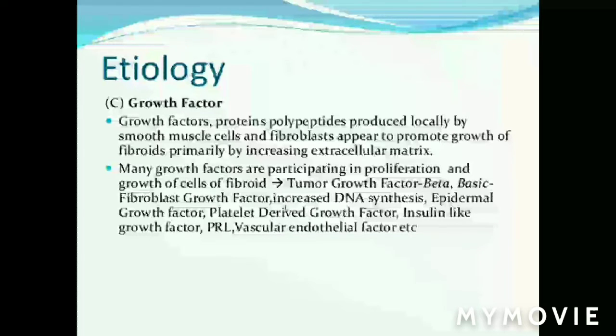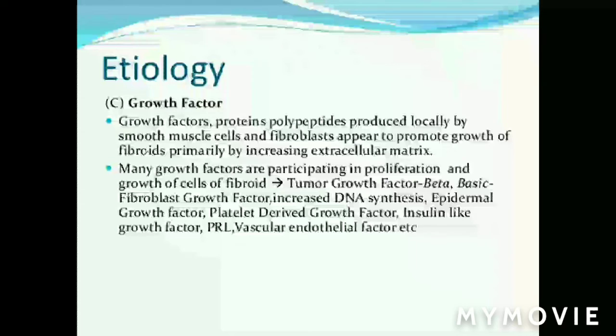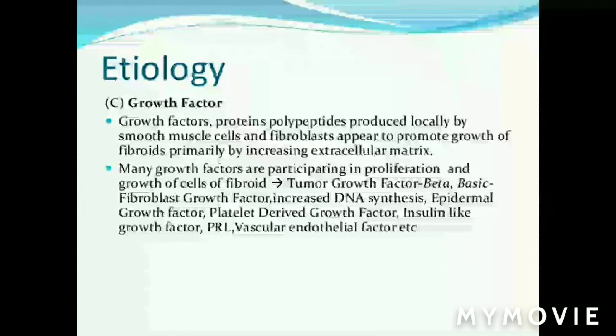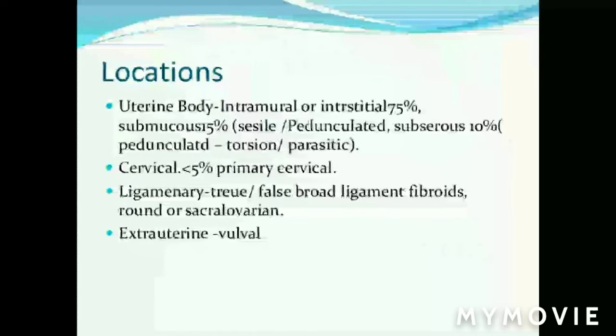factors. From an examination point of view, if you write 2 to 3, that is okay. Vascular endothelial factors, insulin growth factors. So all these growth factors are activated by estrogen and progesterone, which are formed through the aromatase enzyme by the fibroid cells. So there are androgens which convert to more and more estrogen, and it upregulates the growth factors. This is the reason why it plays an important role in hormonal fibroid development.